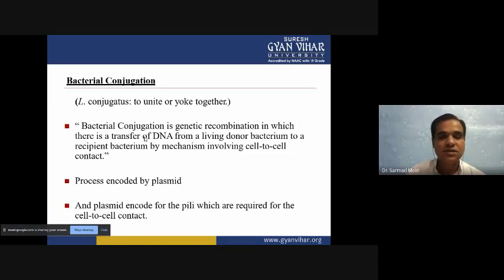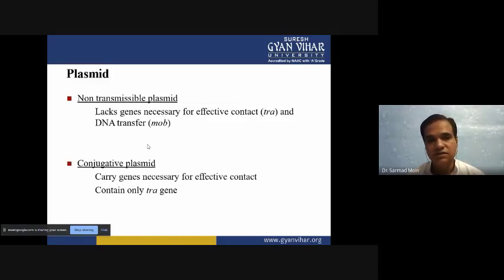The mechanism involved is making a tube type of structure. Through this tube, the genes are transferred from donor to recipient. This mechanism involves several genes, and we will study those genes one by one. These genes are present on the plasmid, and that plasmid is present in the F plus type of organism. So only the F plus organism initiates the conjugation. The plasmid encodes the pili, which requires some genes present in the plasmid DNA of the F plus organism.